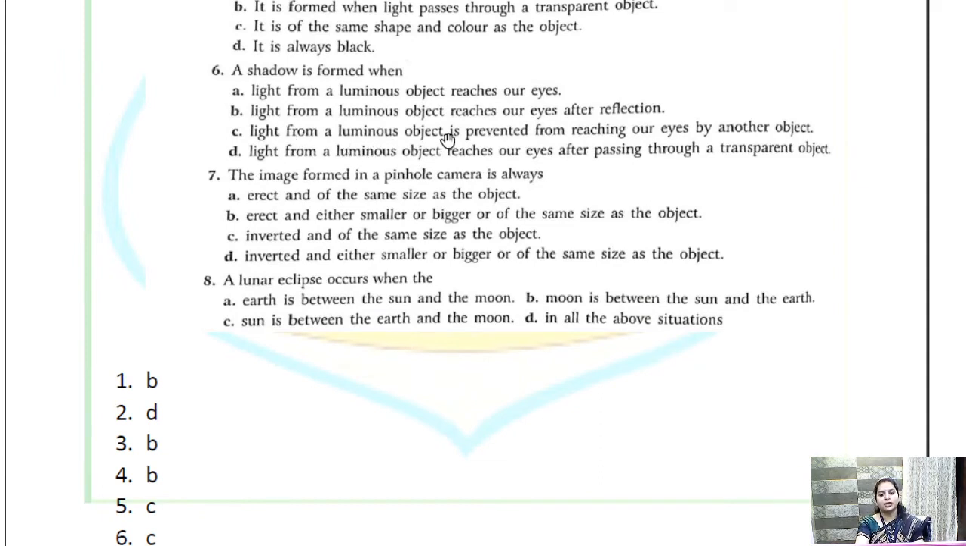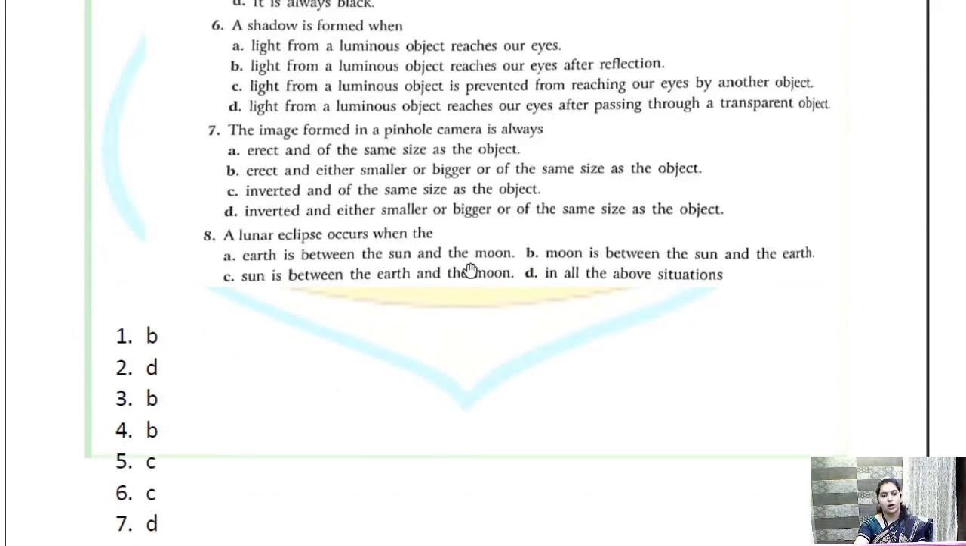Light from the luminous object is prevented from reaching our eyes by another object. Only then will a shadow form, otherwise the shadow will not form. If the light reaches our eyes, then the shadow will not form. So what will form? An image will form. So the image formed in a pinhole camera is always inverted and either small or bigger size of the object. So for the 7th answer is D.